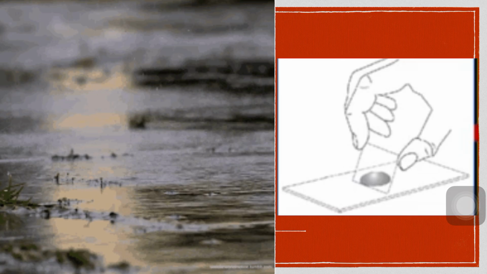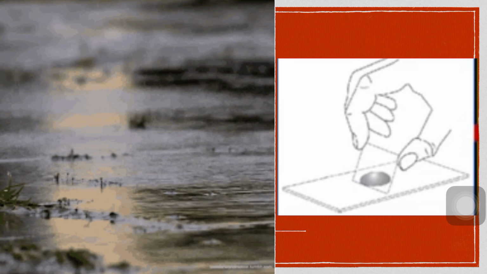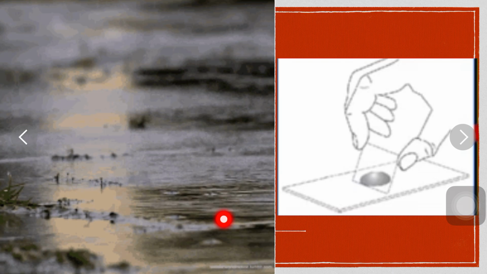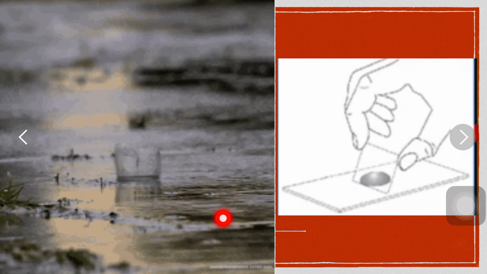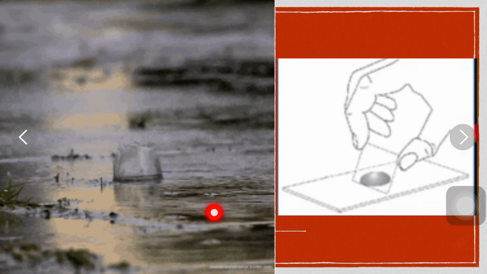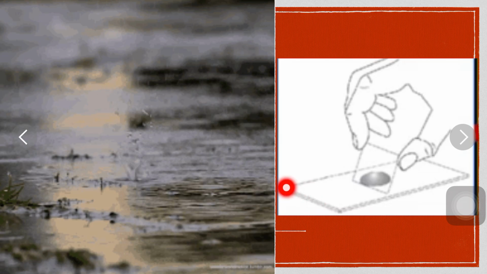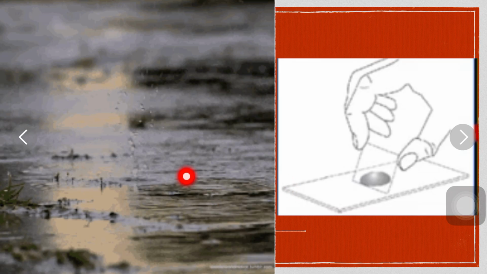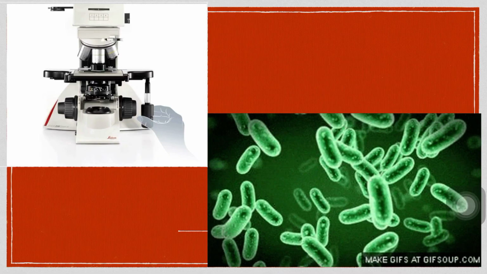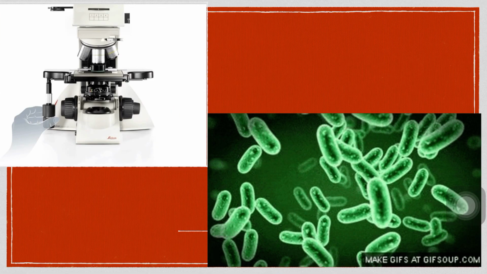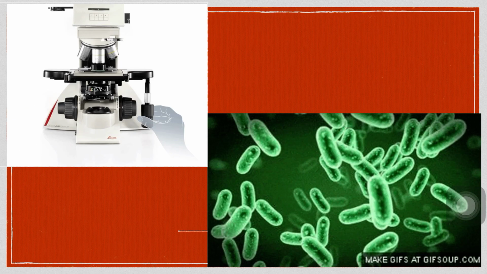Students, you will not see all animals in your own surroundings. Why is it so? Which are the other animals that you know of but have not seen? So students, based on this, we are going to perform one activity and let us know which organisms are they which we cannot see. Take a drop of water from a puddle and place it on a glass slide. Observe it under a microscope.